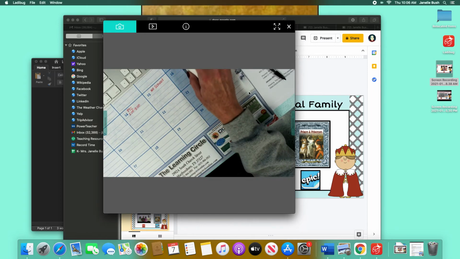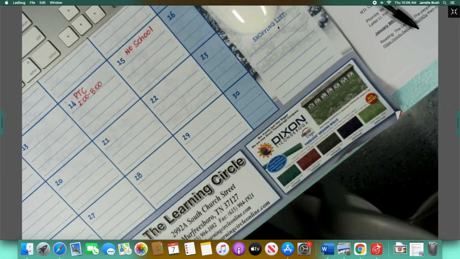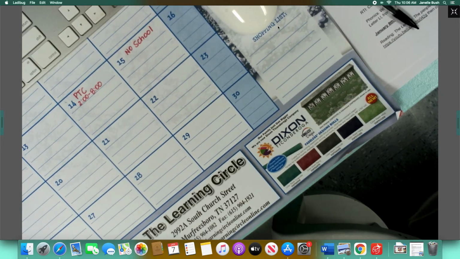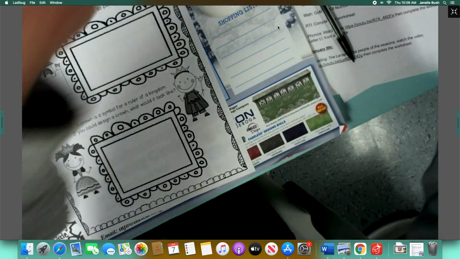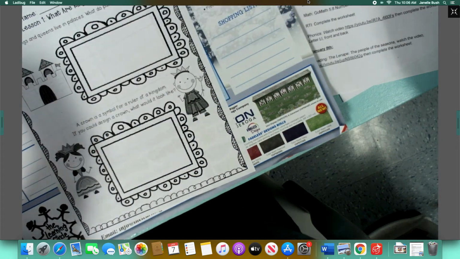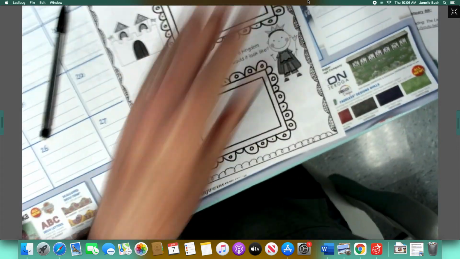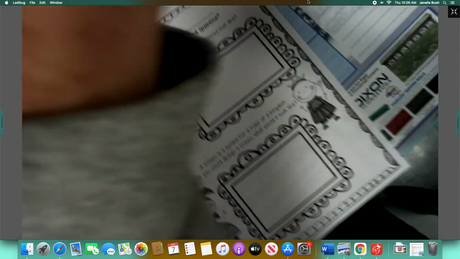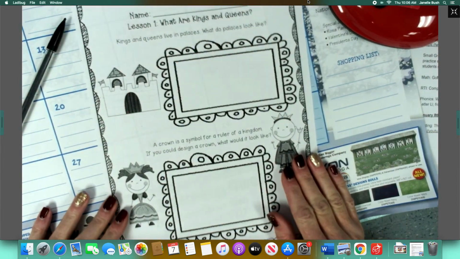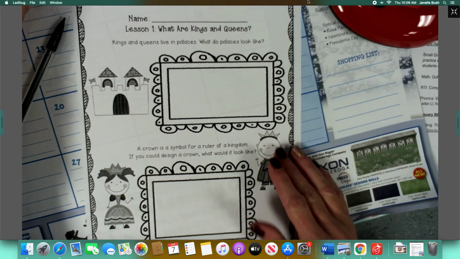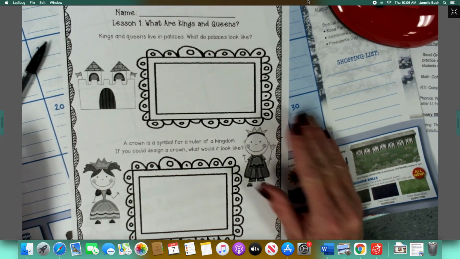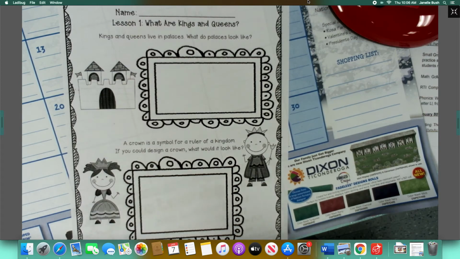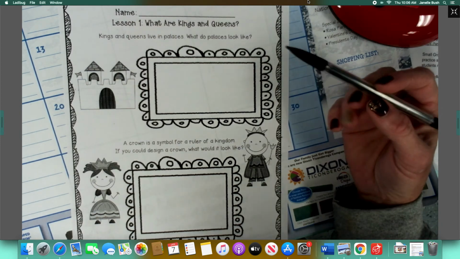All right, now it's time for our worksheet for today. Okay, so everyone get out your lesson 1 worksheet out of your packet. And it is titled, What Are Kings and Queens? Okay, if you need to pause this while you find your worksheet, go ahead. Okay, we're going to move right along.